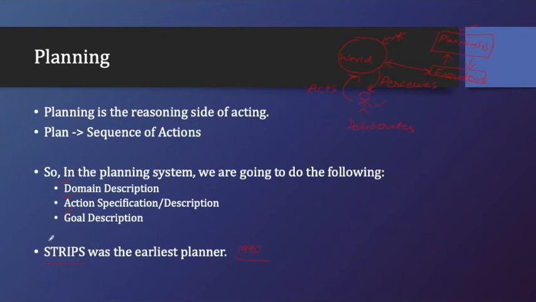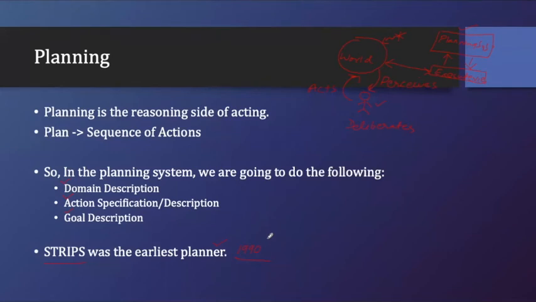The full form of STRIPS is Stanford Research Institute Problem Solver. In short, it is a planner, and this particular planner was put into the agent, the robot called Shakey, to do its set of actions to reach the goal.